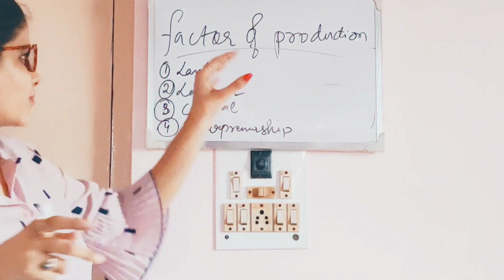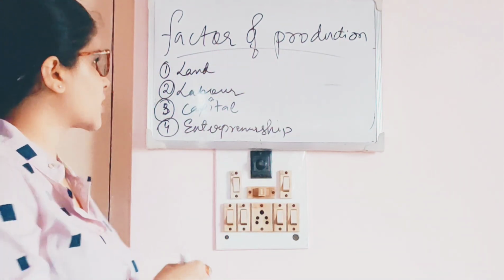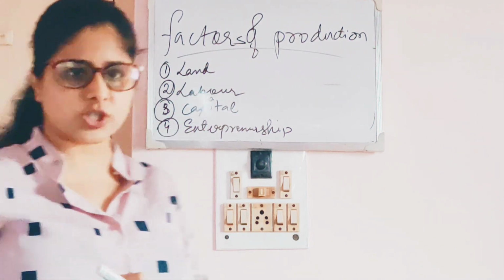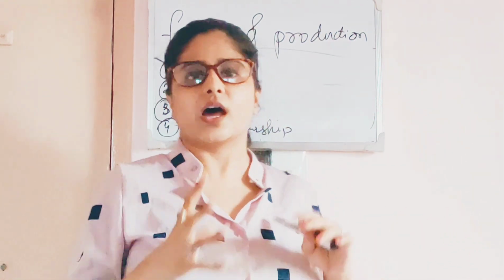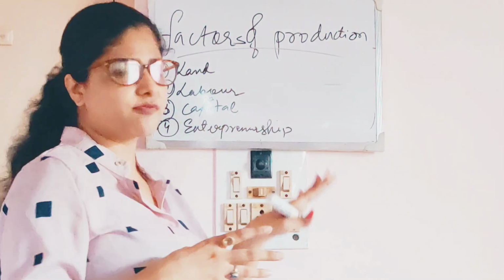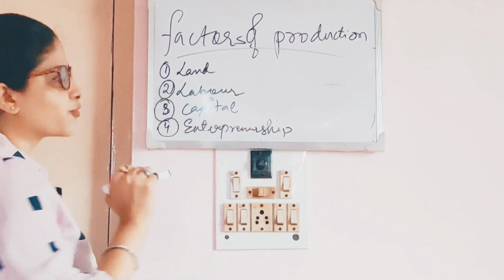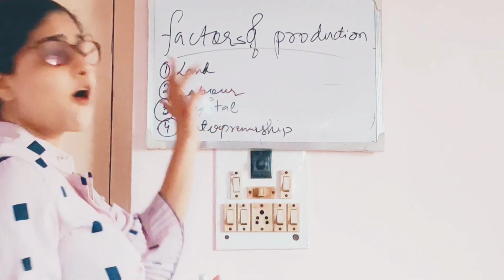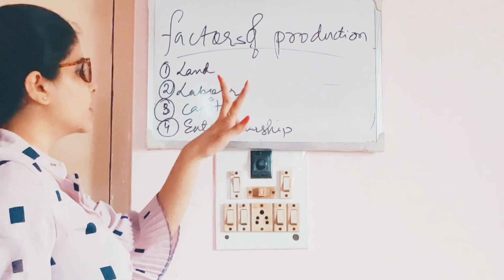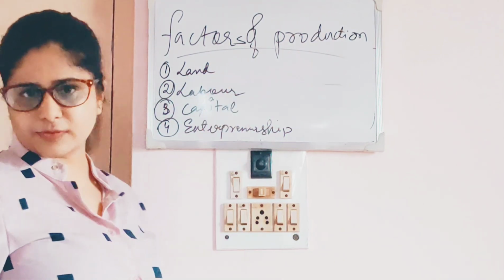So we will do one more last topic under production, that is factors of production. Factors of production are the things that are very much required to complete the process of producing a good. So what are the four factors required to complete this production process? First is land, labor, capital, and the last one is entrepreneurship. These are the four factors of production.